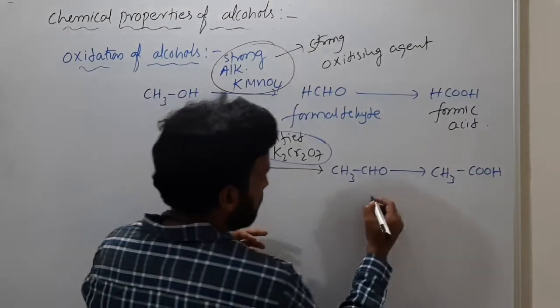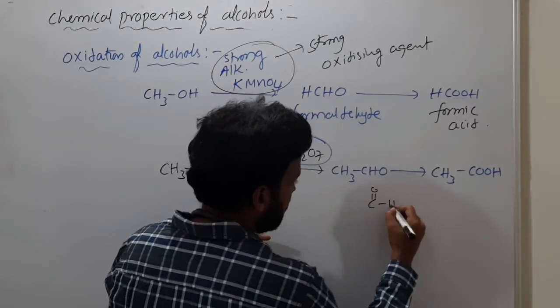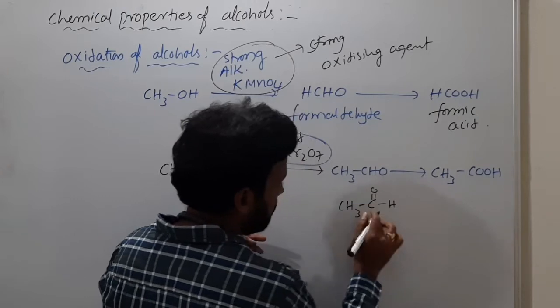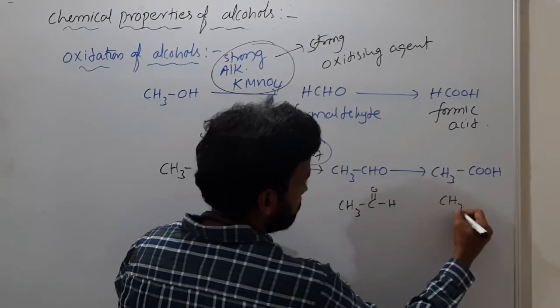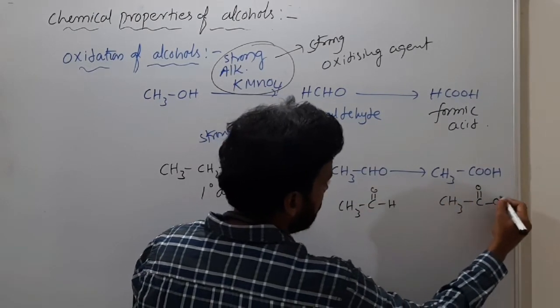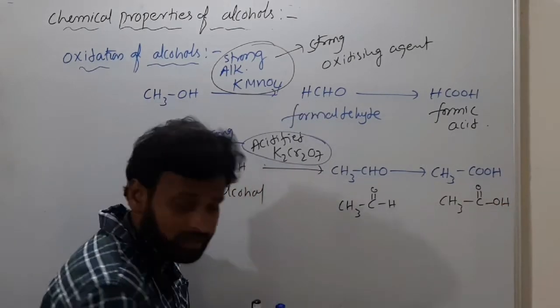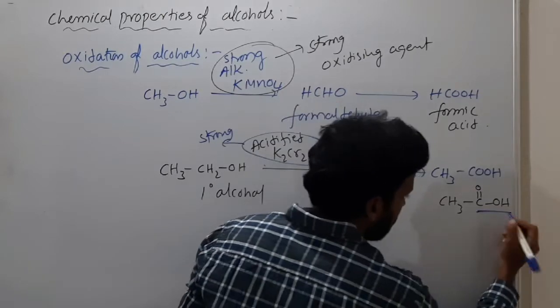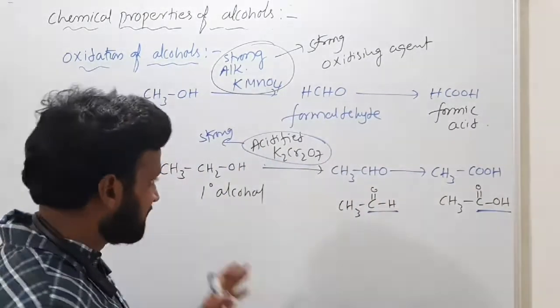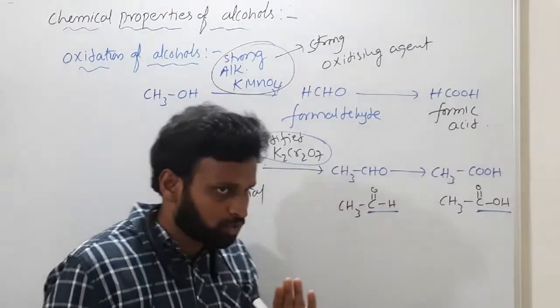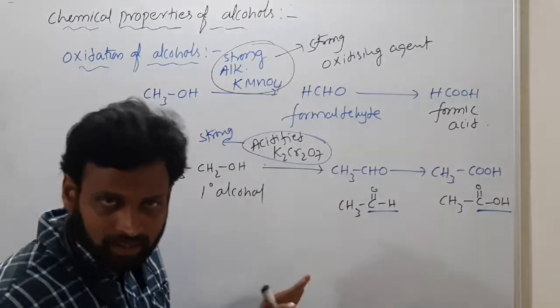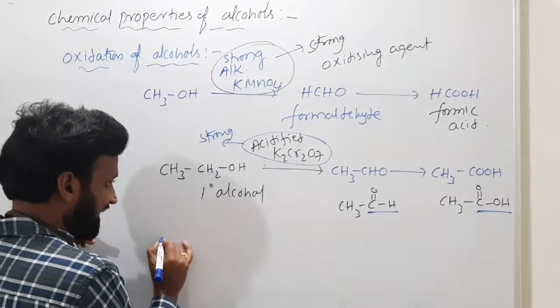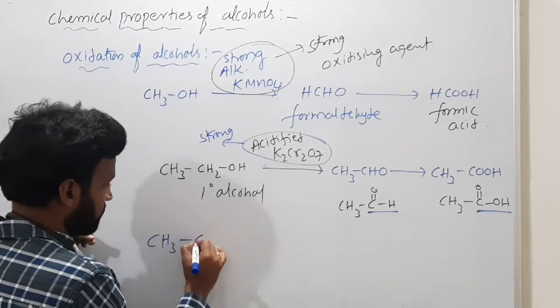Understand what happens here? CH3 C double bond O H converts into CH3 C double bond O OH. What is the difference you observe? Just CHO becomes COOH, that's it. Is there any bond breaking taking place? No. Understood clearly?